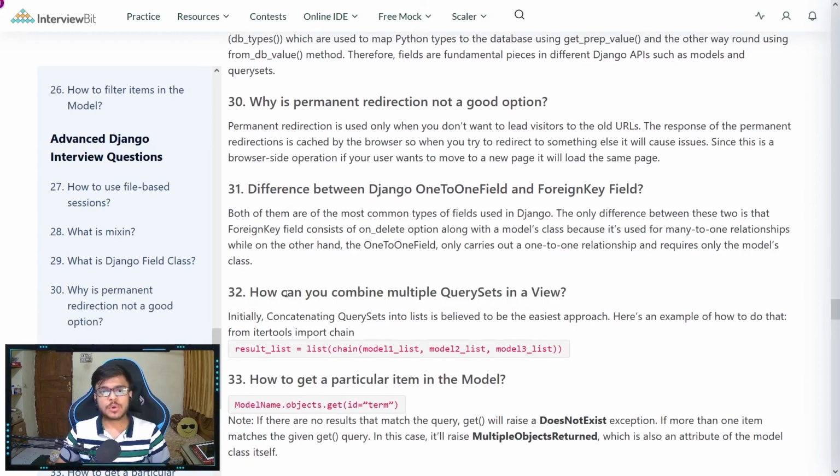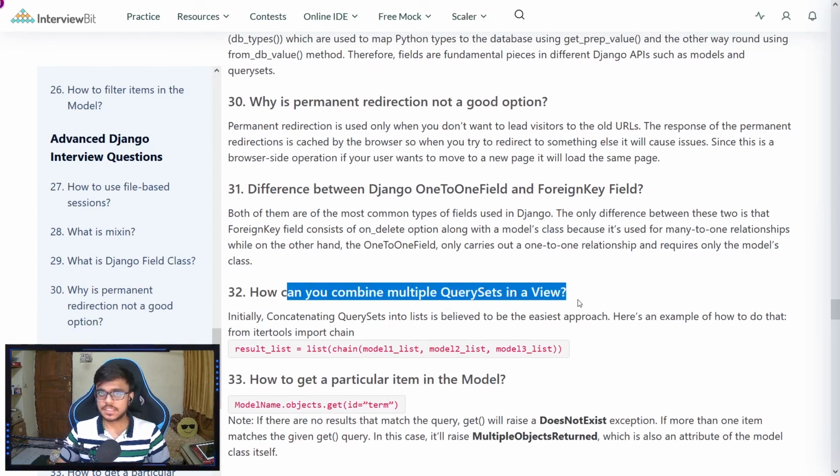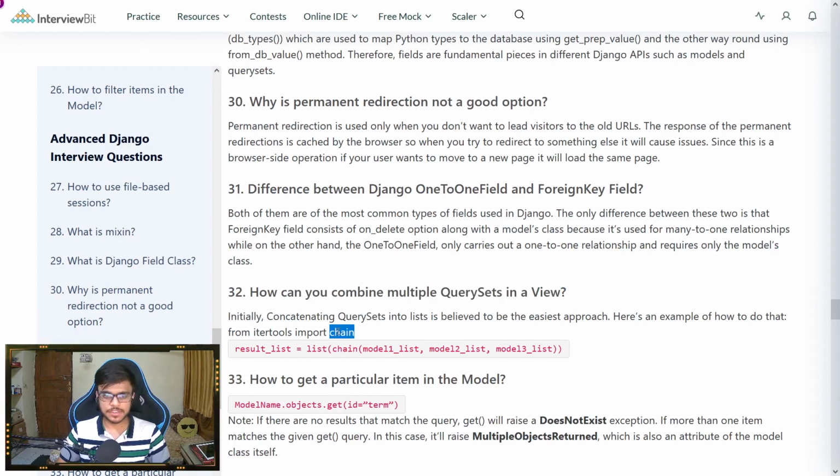Question number 32, how can we combine multiple query sets into a view? We can do that with the chain function from itertools. What we are basically doing is concatenating query sets into a list and we can just use them. The syntax is we take a list and call the list function, where we can use chain from itertools and concatenate the query sets.